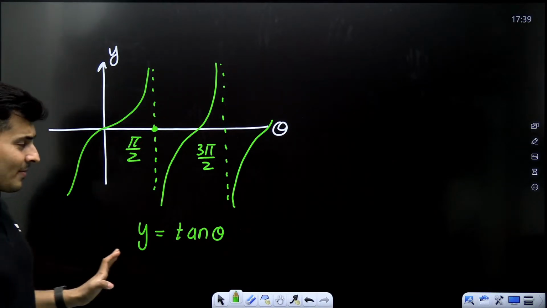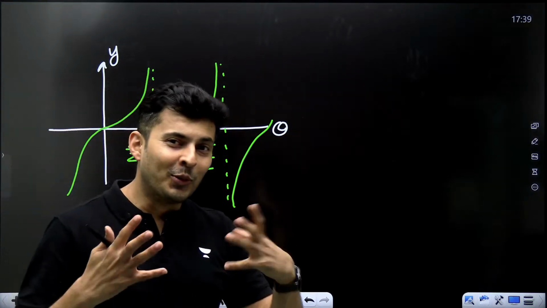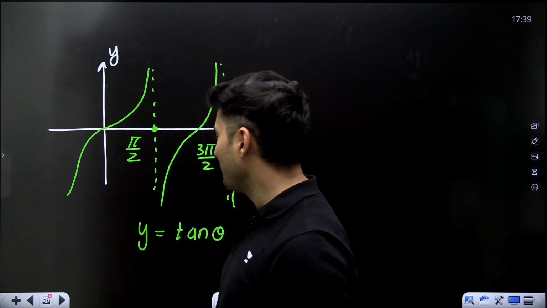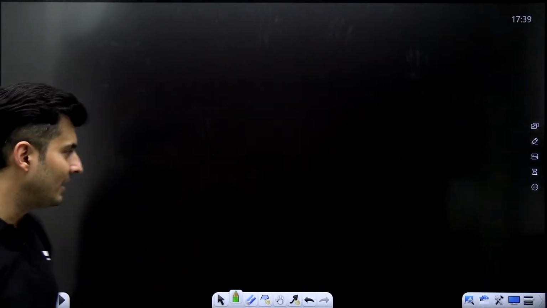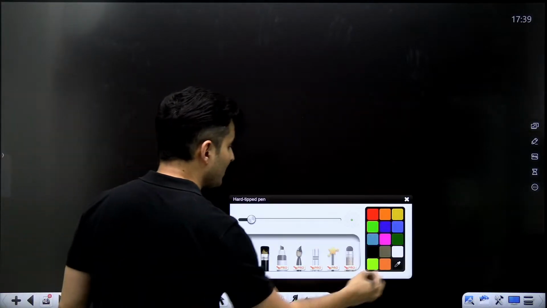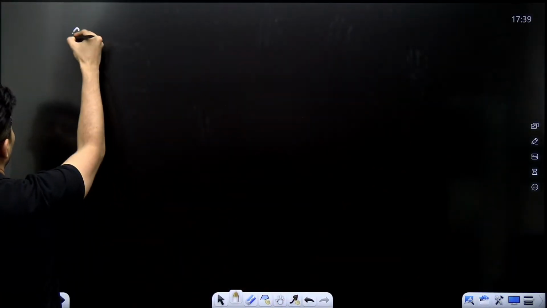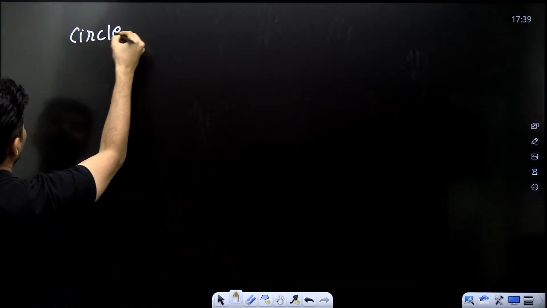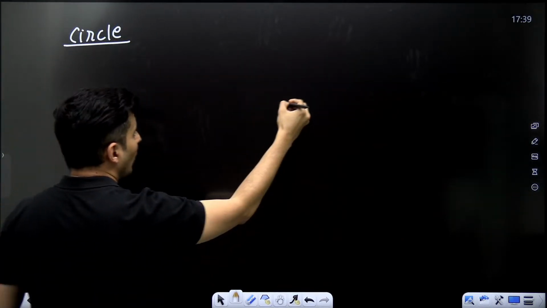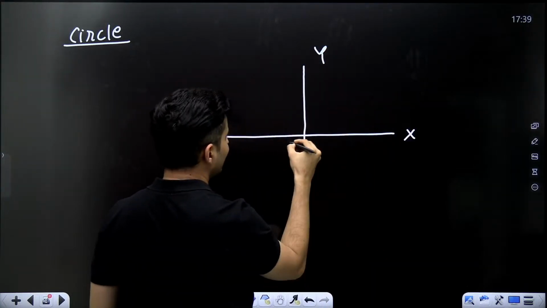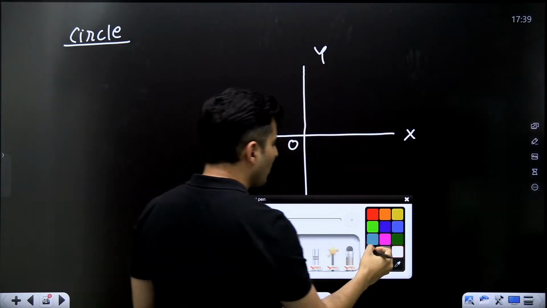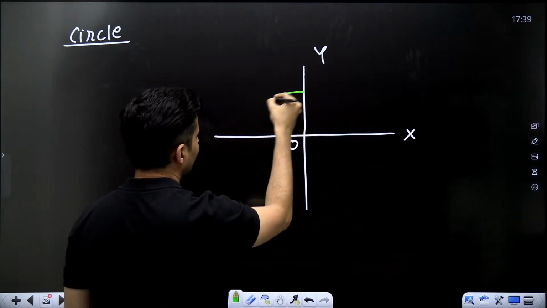Now let's see the more fun part. You'll be like, okay, what can be the more fun part? Let's come to circles and so many other things, because sometimes you might need the equation of a circle. So imagine this is the x-axis, this is the y-axis. How many of you know the equation of a circle, guys?